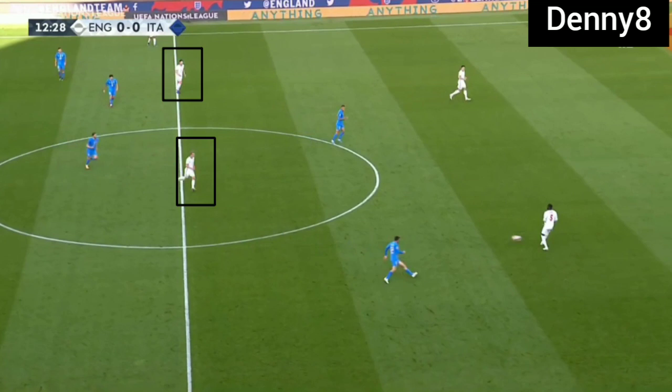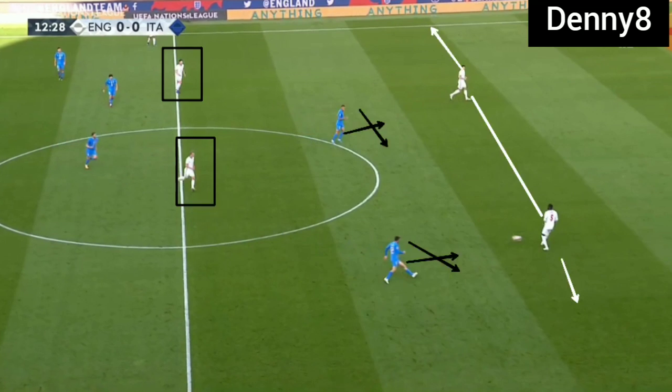In open play, England were using double pivots, which were Declan Rice and James Ward-Prowse. Italy were in a 4-4-2 formation in open play. Italy's frontmen were ready to press the centre-backs, but England's centre-backs were split, and as a result, Italy's front two were not pressing the centre-backs dedicatedly, so England were able to rotate the ball easily.